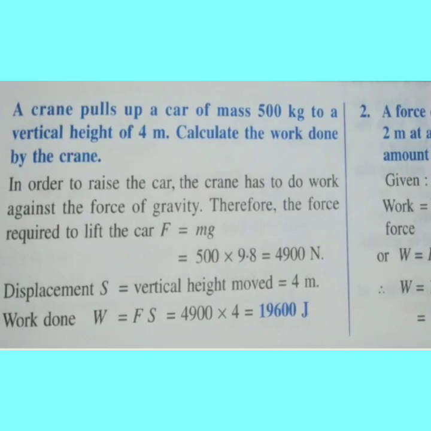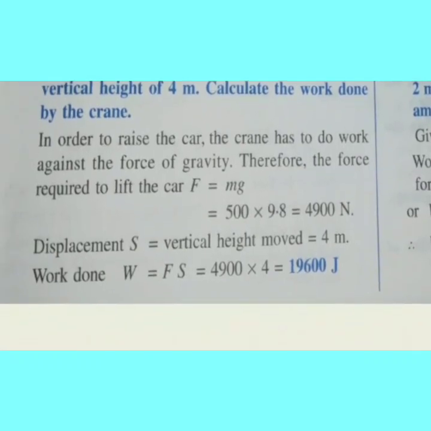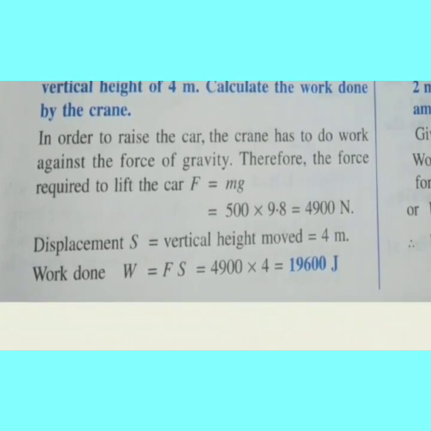So first we find the force, m into g. The g value we know, gravitational acceleration 9.8. So 500 into 9.8 is equal to 4900 Newton. Then the displacement, the height, is given as 4 meter. Work done W is equal to F into S. 4900 Newton times 4 meter is equal to 19,600 Joule.